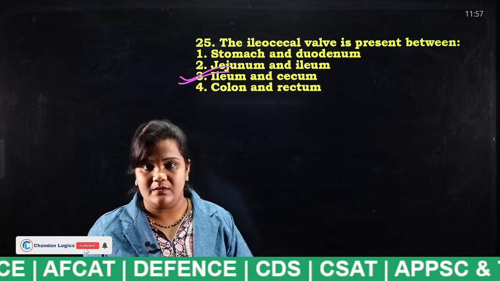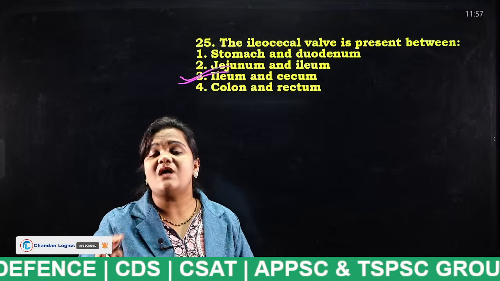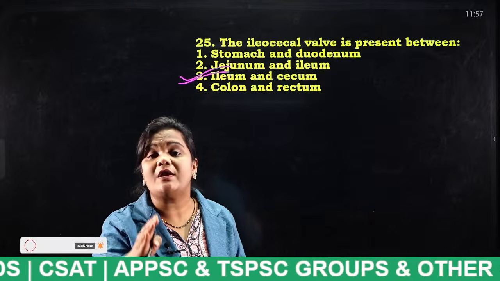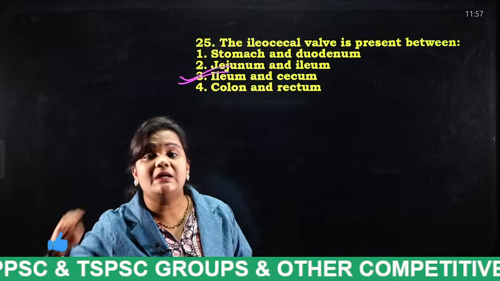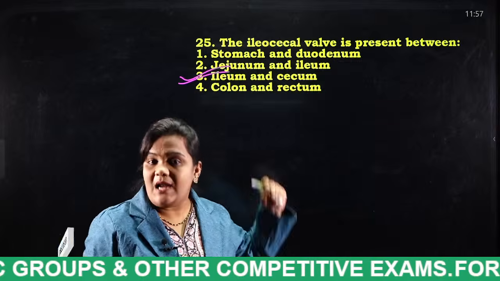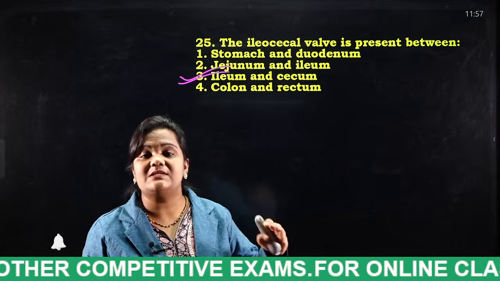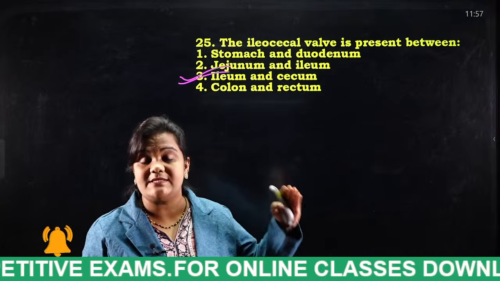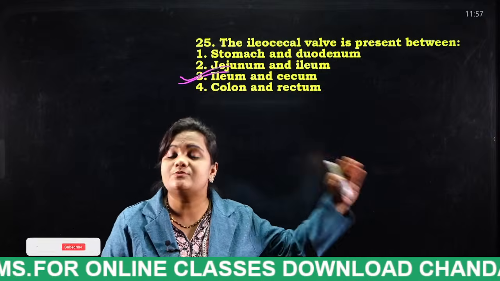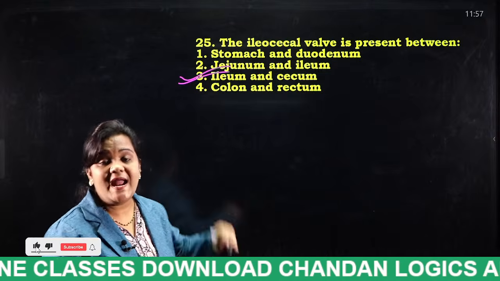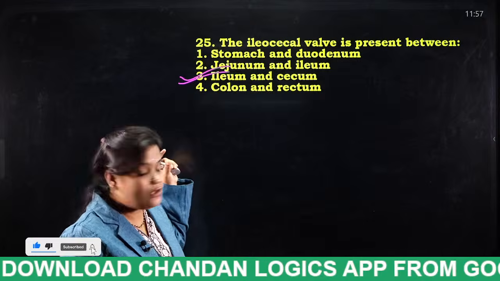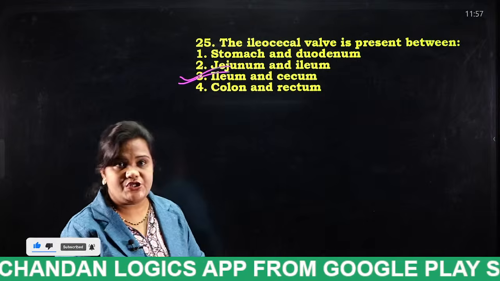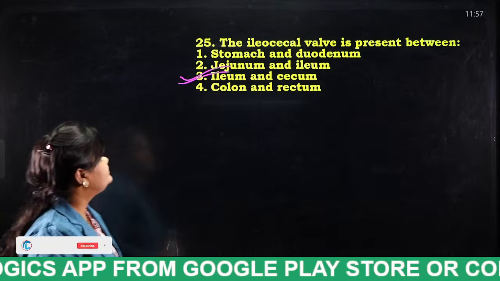Do you get what I said? It is present exactly between the ileum and caecum.